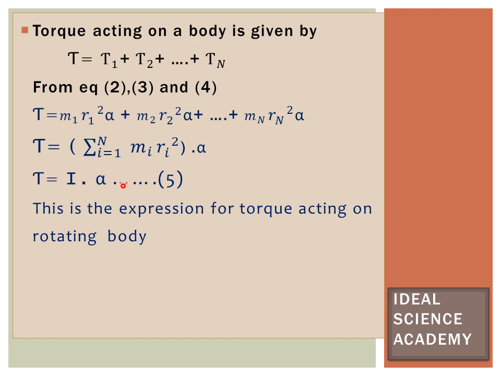The equation of torque we have got, this is equation number 5. Torque T is equal to I into alpha. I means moment of inertia and alpha means angular acceleration. So we can conclude that torque is the product of moment of inertia and angular acceleration alpha. This is the expression for torque acting on rotating body.